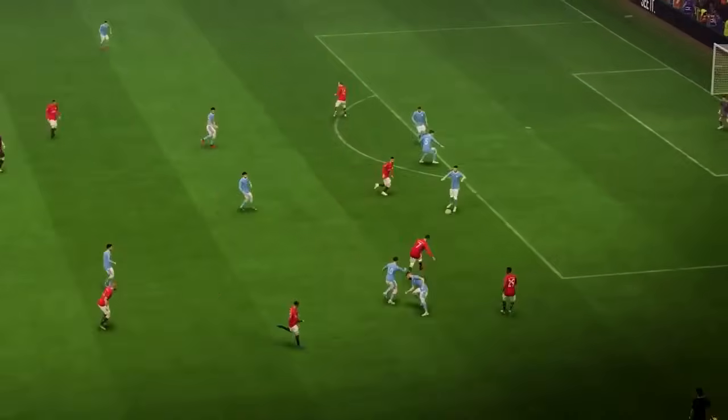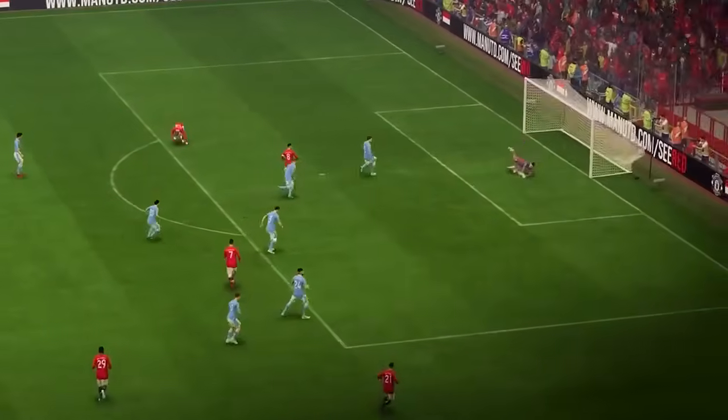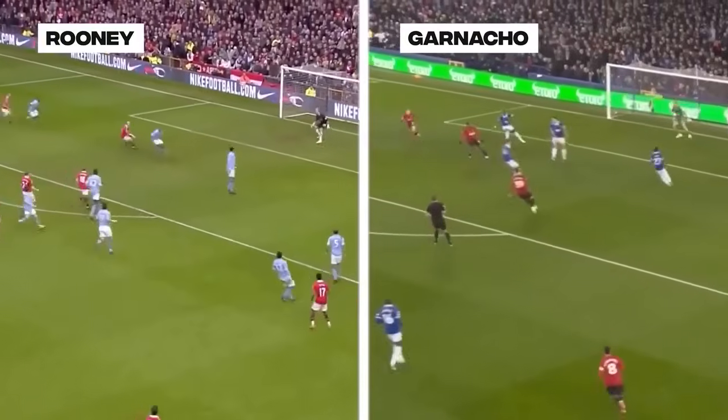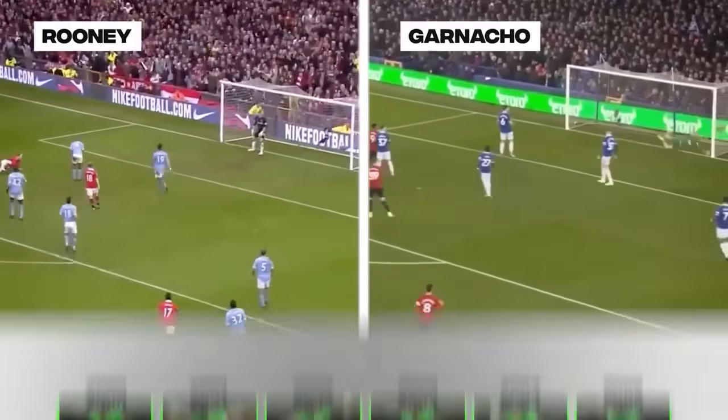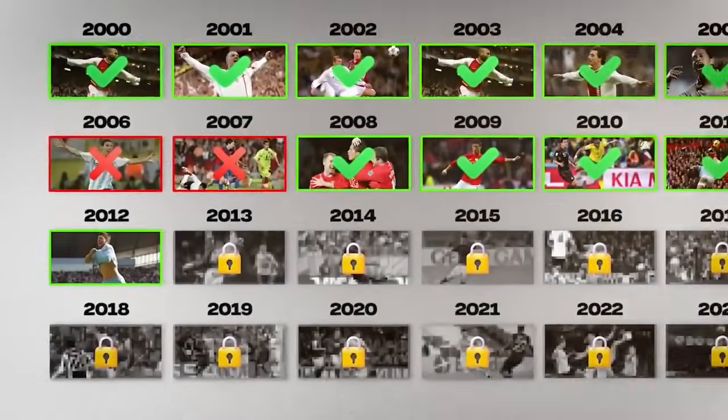Taking it out! That was more of the Garnacho one because it was further out, but I'm absolutely taking that. Moving on to 2012, we have Sergio Aguero's Premier League winning goal. One of the most iconic commentaries of all time.